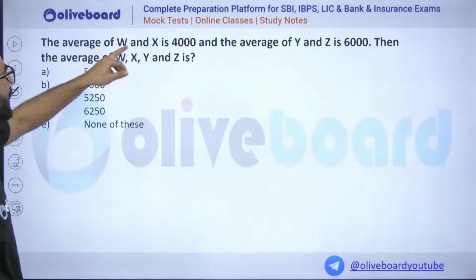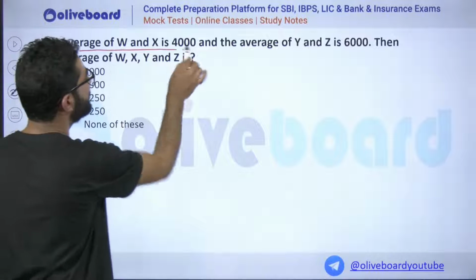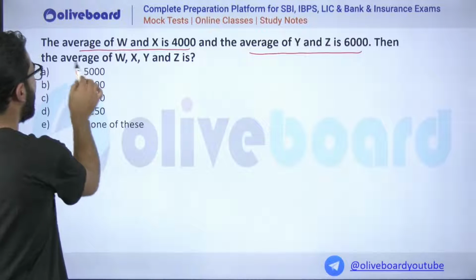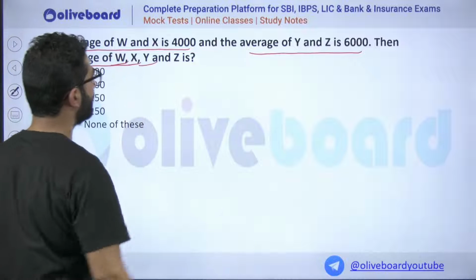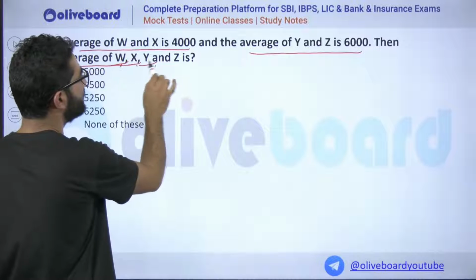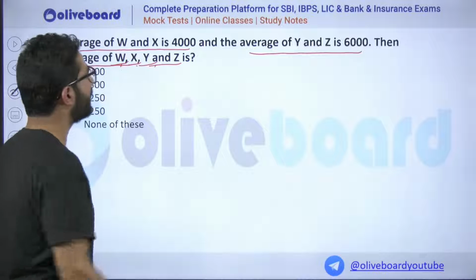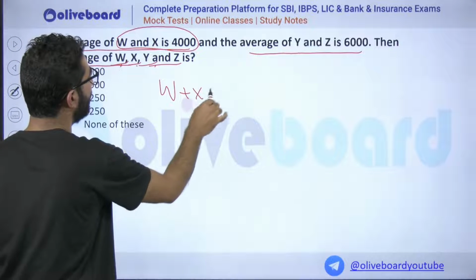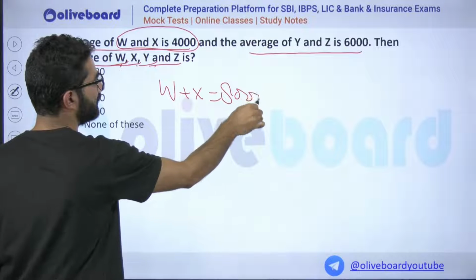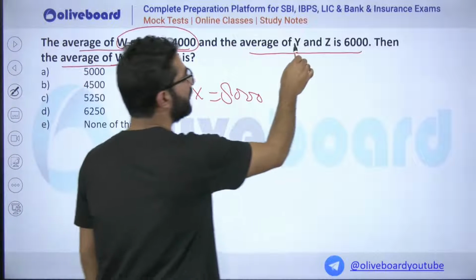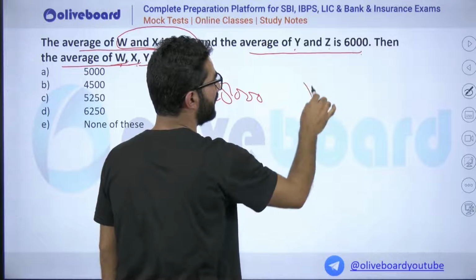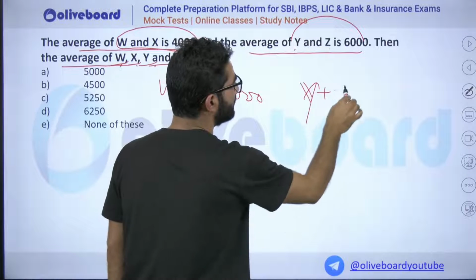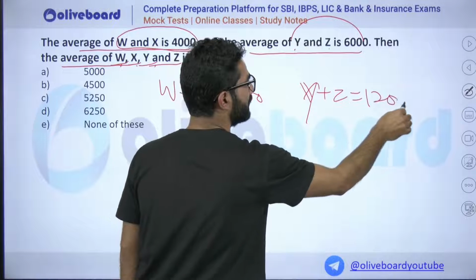The average of W and X is given, and the average of Y and Z is given. Then what is the average of W, X, Y and Z? If the average of W and X is this much, we can say that W plus X is 8,000. If the average of Y and Z is this much, then Y plus Z is 12,000.